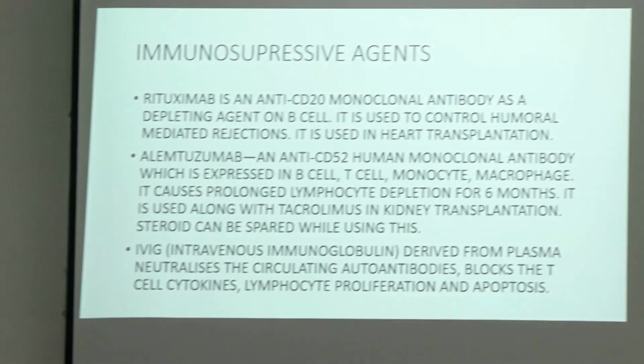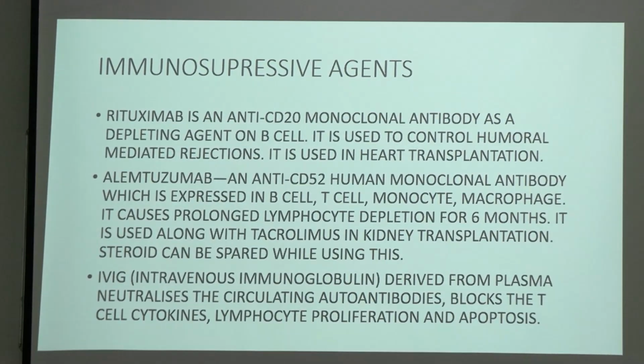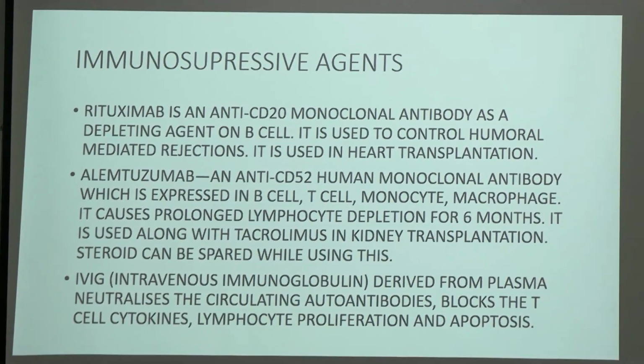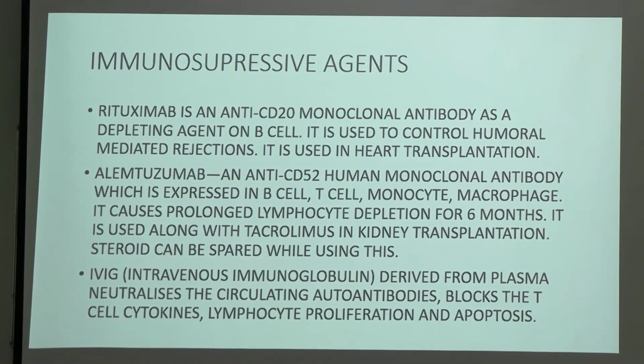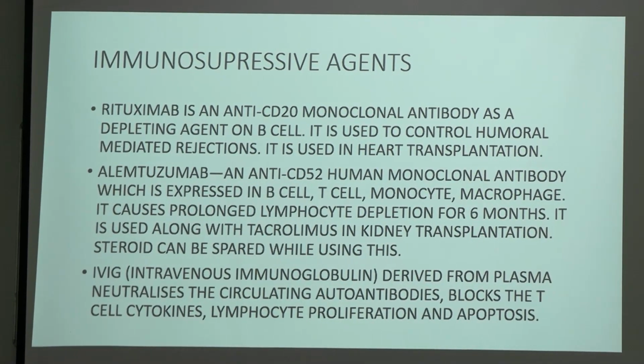Now coming to rituximab. Rituximab is an anti-CD20 monoclonal antibody, a depleting agent on B cells. It is used to control humoral mediated rejection. It is used in heart transplantation. Alemtuzumab is an anti-CD52 human monoclonal antibody, which is expressed on B cell, T cell, monocyte, macrophage. It causes prolonged lymphocyte depletion for 6 months.